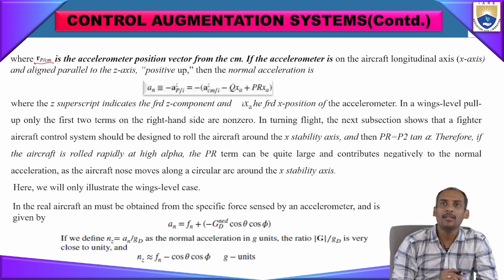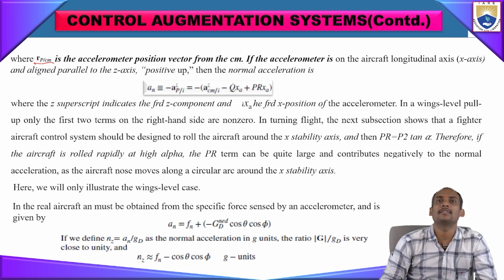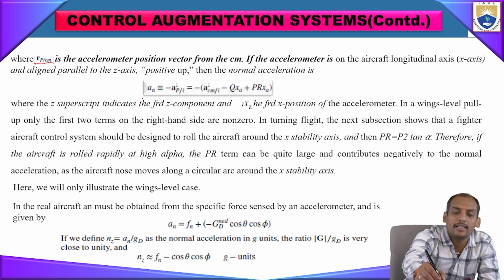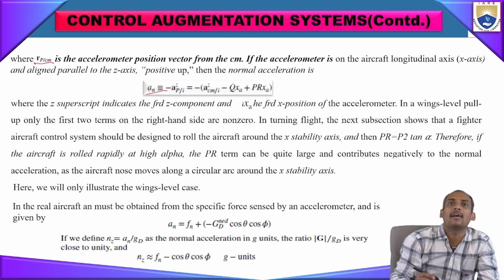And for the accelerometer, if the aircraft is in the longitudinal axis and aligned parallel to the z axis, a positive up normal acceleration will be given. AN stands for normal acceleration.